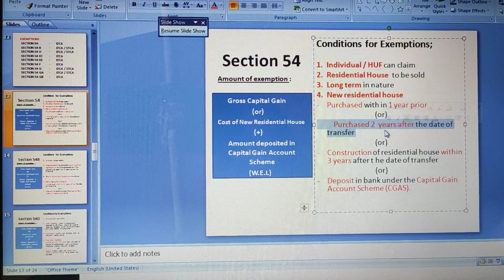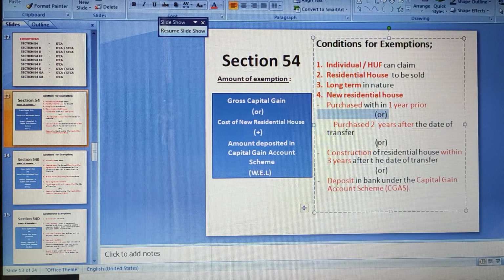Okay, if he is purchasing the house, either he should purchase the house 1 year before selling that particular house, or if he is purchasing after the sale, within 2 years he has to purchase. In our case it is purchased after the sale. Immediately next month itself he has purchased, which means he is satisfying this fourth condition also.